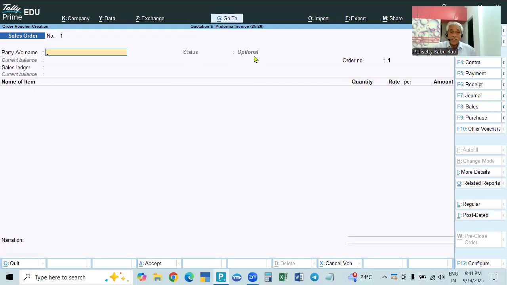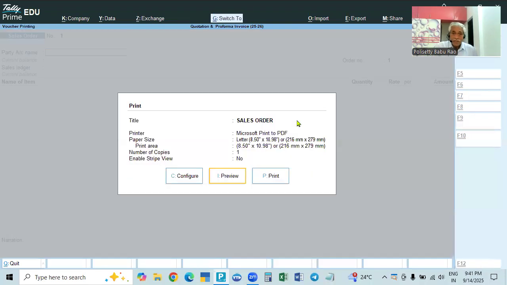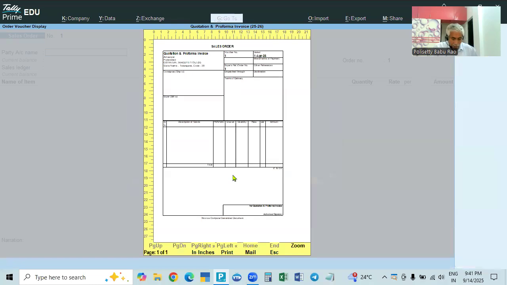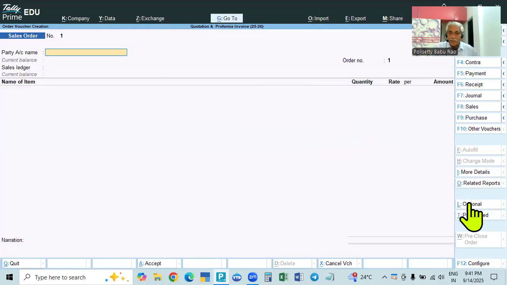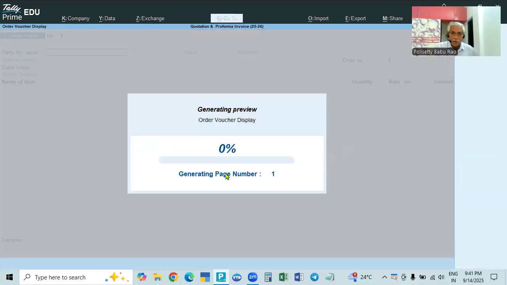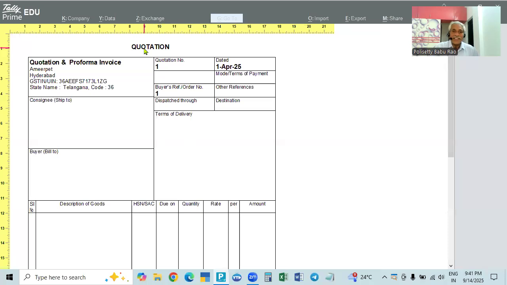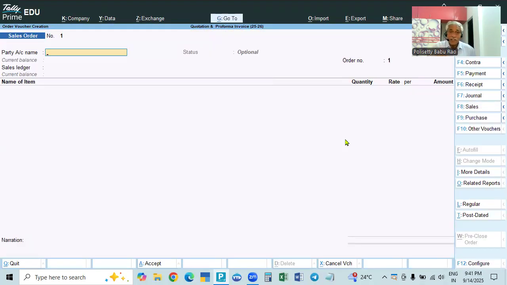If it is not optional, it is a sales order. If you go to printing and see the preview, it will show sales order only. If you make it optional and go to printing, then to preview, it will show quotation. So if it is made optional, it becomes a quotation. You can do that in the beginning itself or at the end.